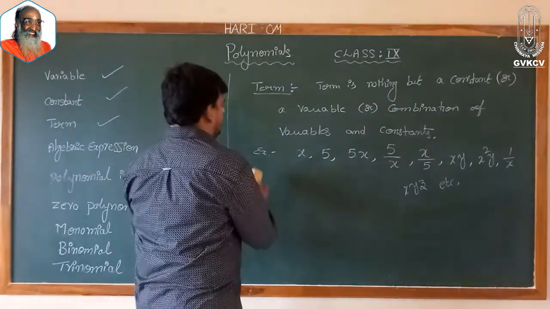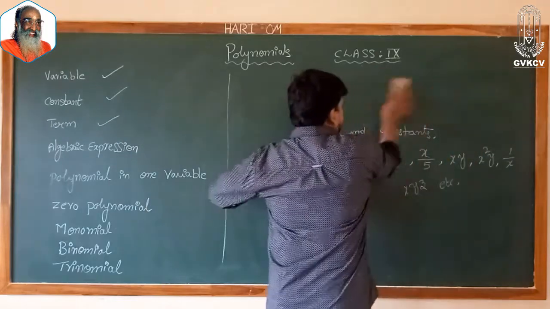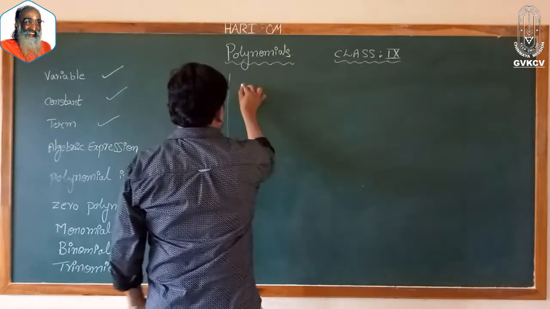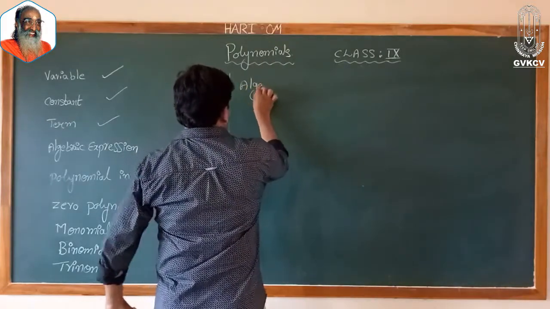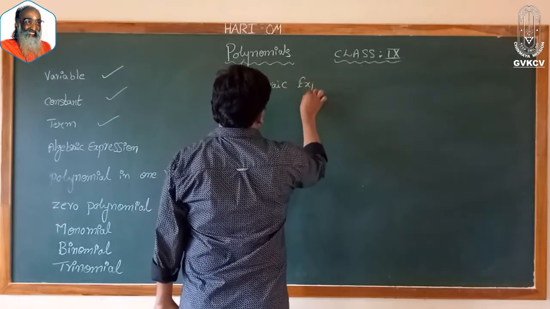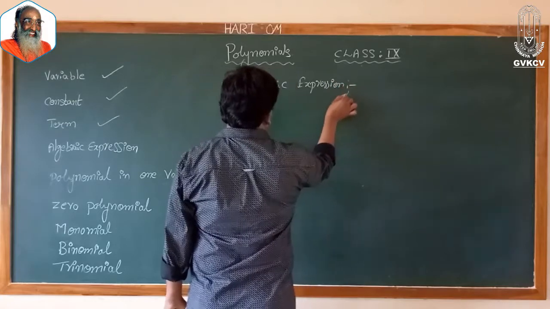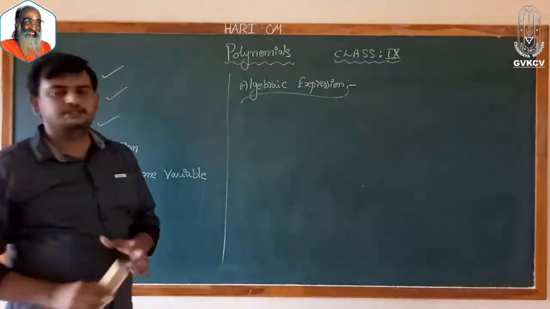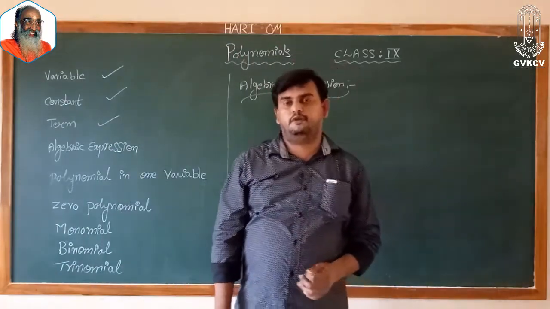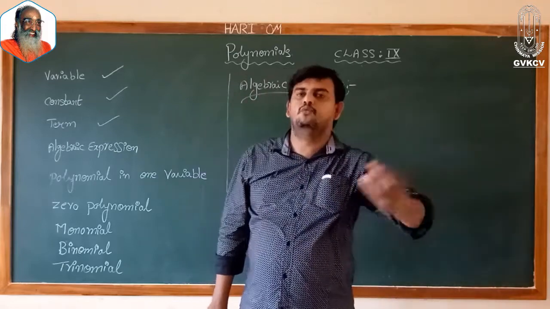Next we have the algebraic expression. Our next concept is algebraic expression. So what is the meaning of algebraic expression? As I told you, in the English language, the group of alphabets makes a word.